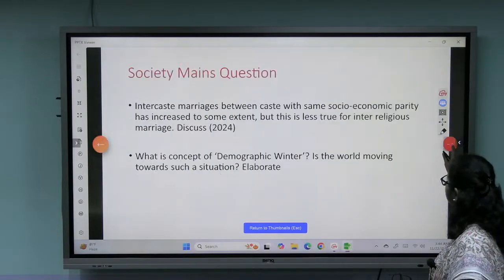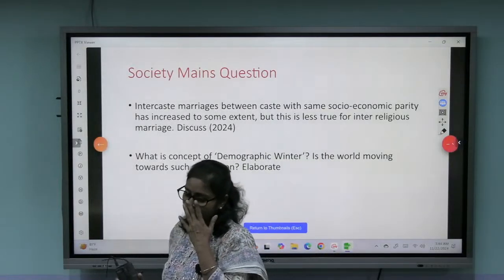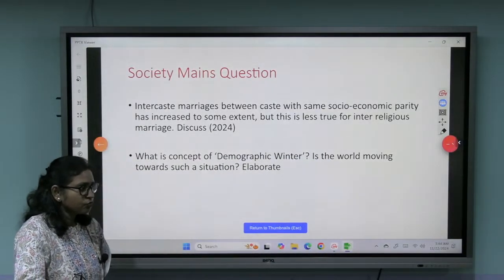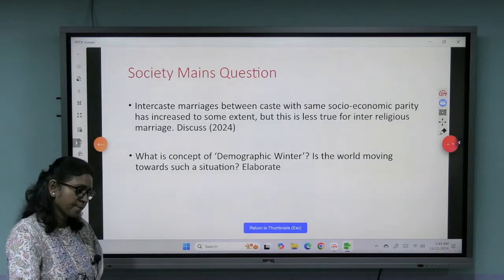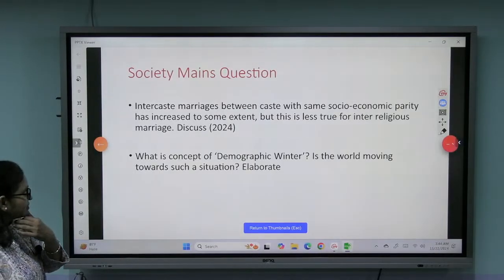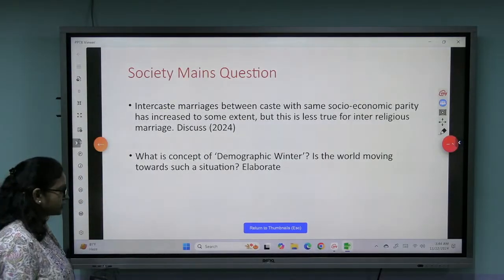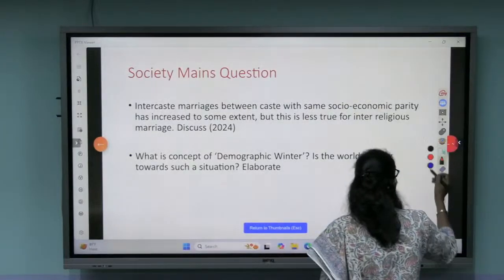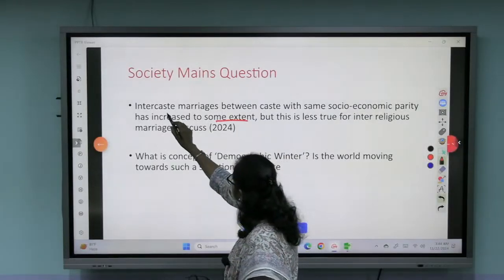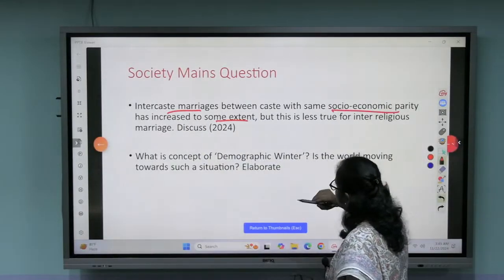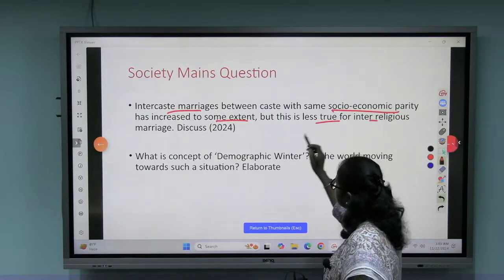So we have seen the sources. Let us see some mains questions, as society questions are mainly asked in the mains. These two questions I have picked up from 2024, the most recent mains. Intercaste marriages between castes with the same socio-economic parity have increased to some extent, but this is less true for inter-religious marriage.